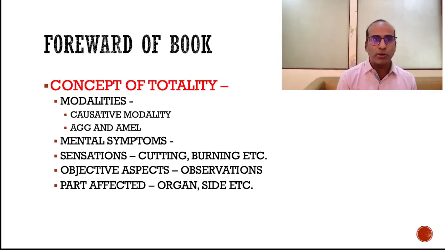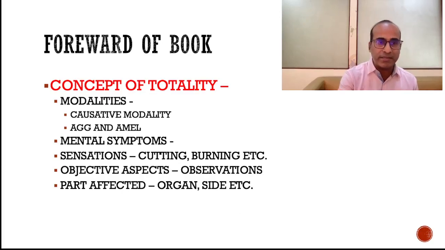In the concept of totality, Boger has given immense importance to the modalities, especially the causative modalities. Boger says if you get the causative modality, you will get the case. Then he gives importance to mental symptoms, sensations, specific sensations, and observations.